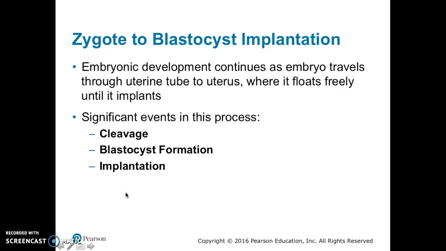Welcome back. This is Chapter 28A, Part 3, Implantation. Embryonic development continues as the embryo travels through the uterine tube to the uterus, where it floats freely until it implants. Significant events in this process include cleavage, blastocyst formation, and implantation.